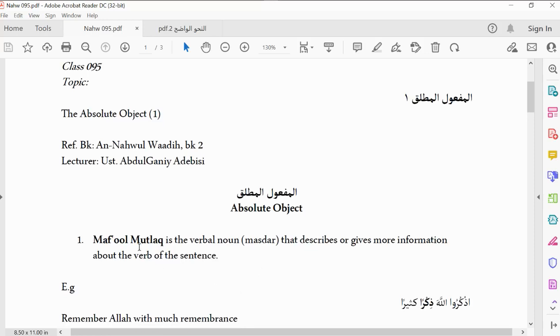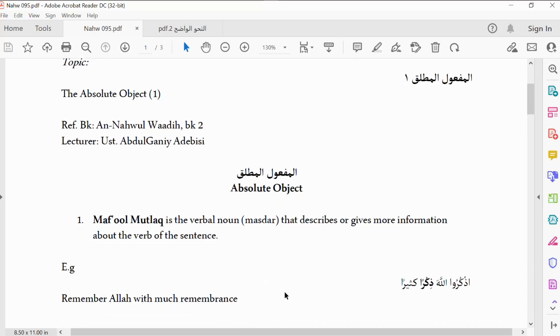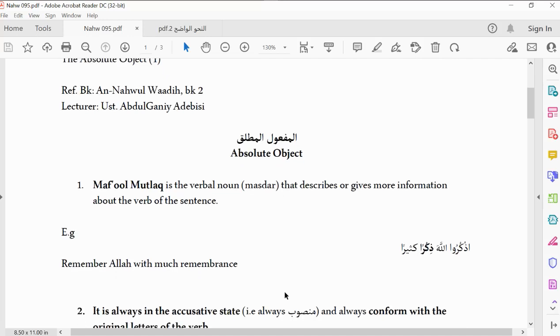The note says here, al-maf'ul mutlaq is a verbal noun. That is our masdar. It is always a masdar. That is the first thing you must take note of. It describes or gives more information about the verb of the sentence, so an action will have occurred. The maf'ul mutlaq gives you more information about the action that has occurred or is about to occur. Do you get it now? For instance, look at this statement, a very popular ayah of the Quran. Allah said, "Udhkurullaha dhikran kathiran."